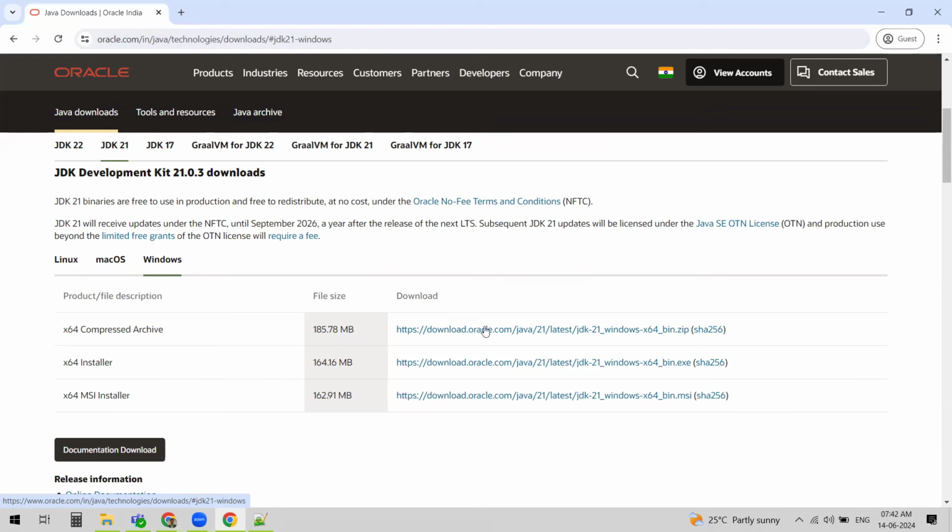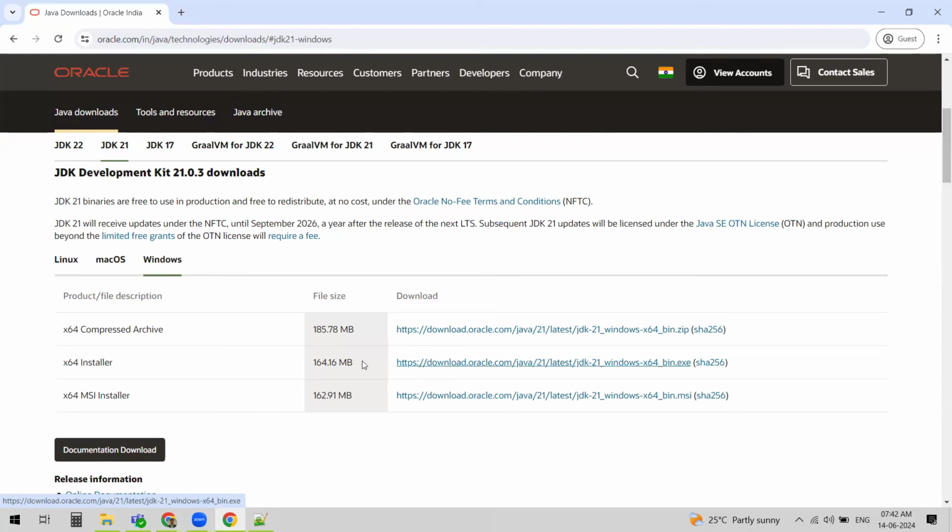I went to the Windows tab, and you can see we again have 3 types of installers: compressed archive, installer and MSI installer. Among these 3, we have to choose the x64 installer. When you click on this link, the download starts and JDK gets downloaded onto your machine. If you choose the MSI installer, it's a small installer which, when we execute it, actually downloads the actual installer.